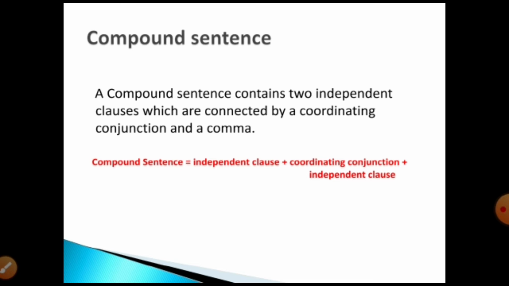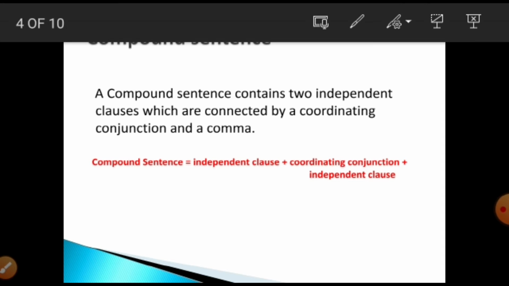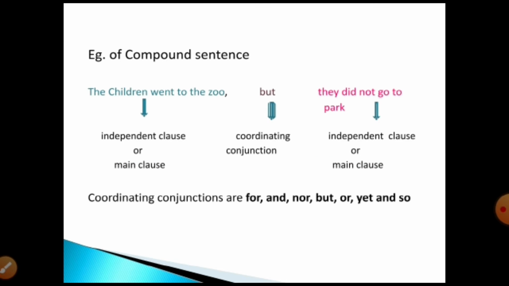So what is it? A compound sentence is equal to independent clause plus coordinating conjunction plus independent clause. அதாவது ரெண்டு independent clause is connected by a coordinating conjunction. That type of sentence we call it as compound sentence. Let's see the example. Example of compound sentence. What is the example? The children went to the zoo but they did not go to the park.